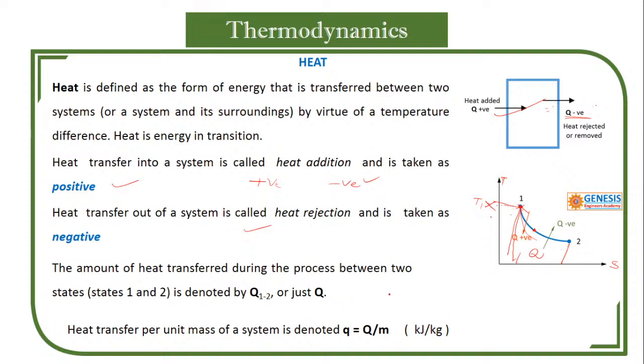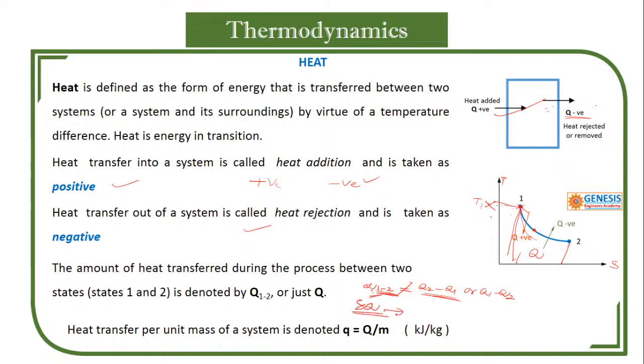Since it is a path function, we cannot simply say Q12 is equal to Q2 minus Q1 or Q1 minus Q2. No, it is a process. This tells you the path, that is during the process 1 to 2, heat is added or heat is rejected, that is the meaning. That is why a small amount of heat will be represented by delta Q.